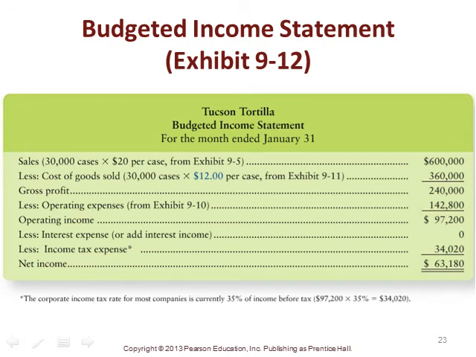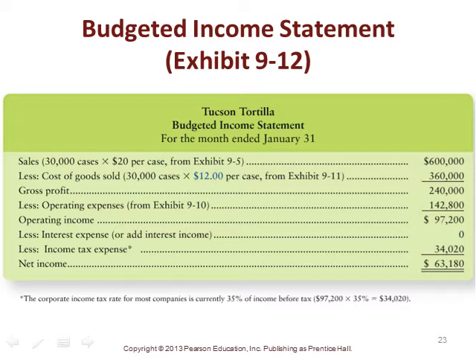And then we can also take the same exercise and turn that into our budgeted monthly income statement. And so for January, we see that we had budgeted to sell 30,000 cases at $20 per case. So our January revenue is budgeted to be $600,000 less the cost of goods sold, which we just calculated per case of $12 times the 30,000 cases.